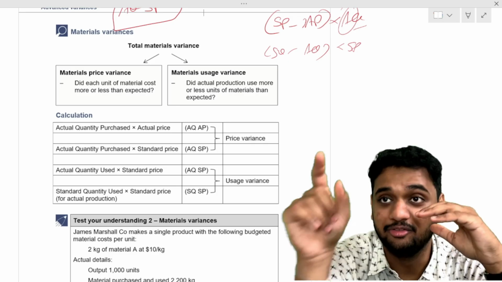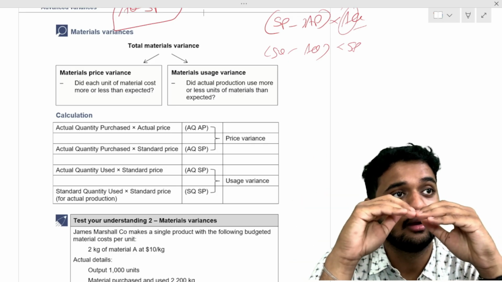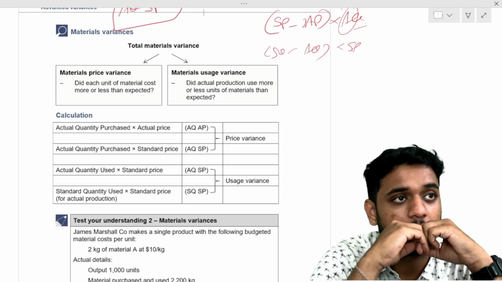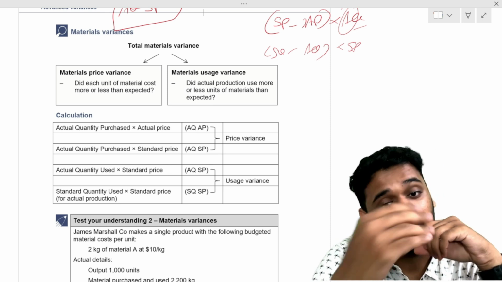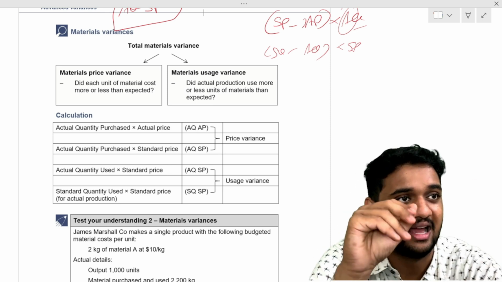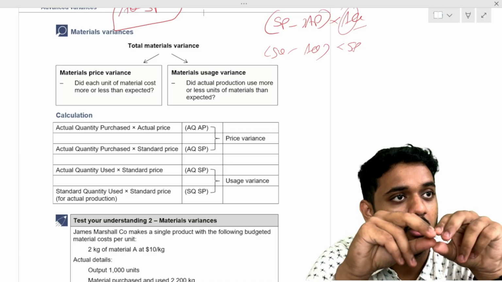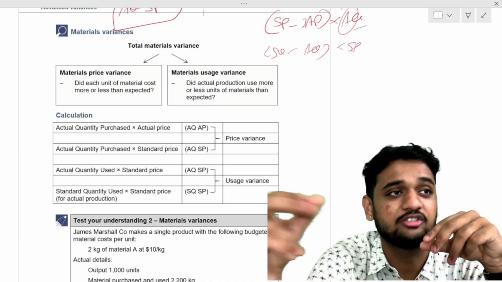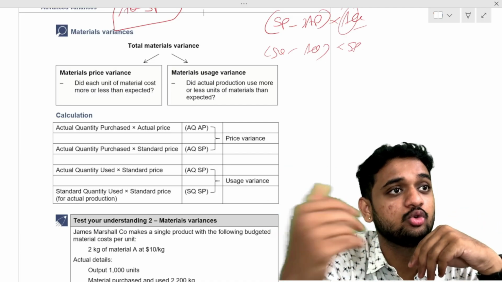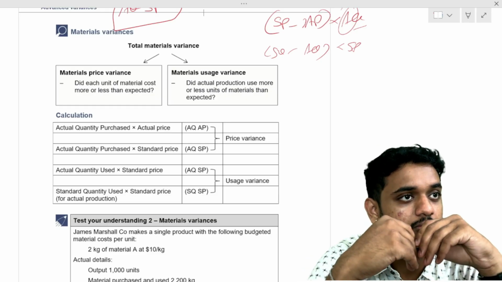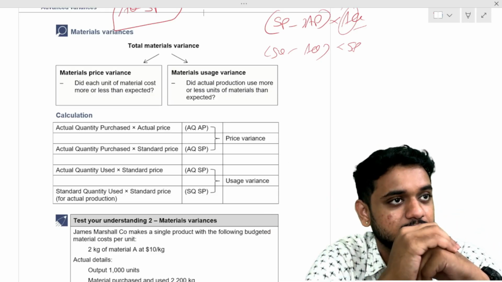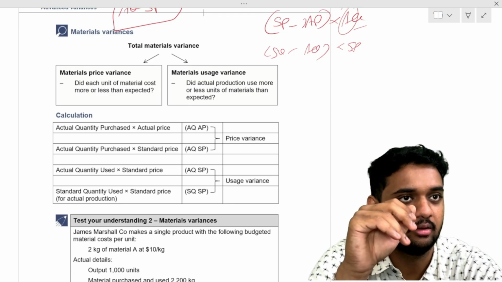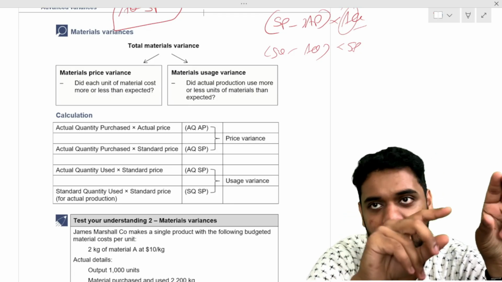Understood? But the difference is, what? The final answer you already get. When comparing standard minus actual, you'll get positive or negative. If it is positive, it is good to you. That is the variance. Comparing standard, it's supposed to be 200, actual is 100.